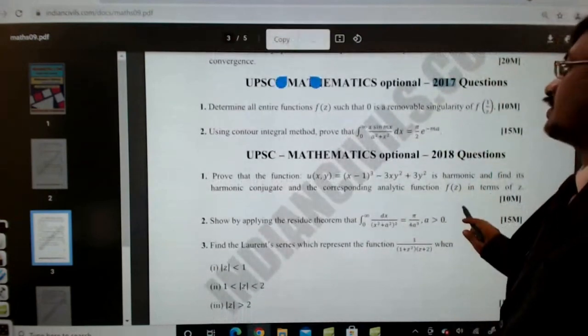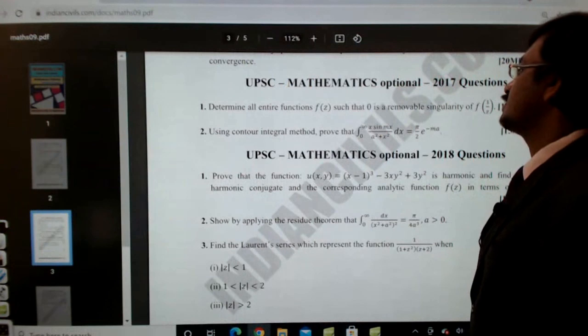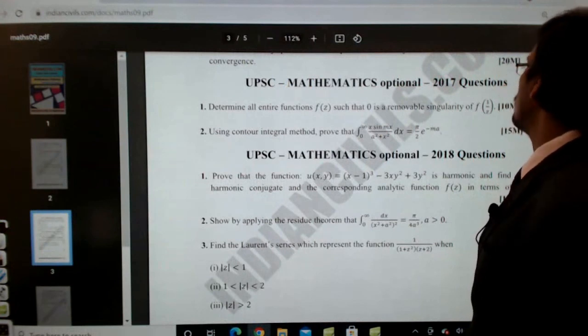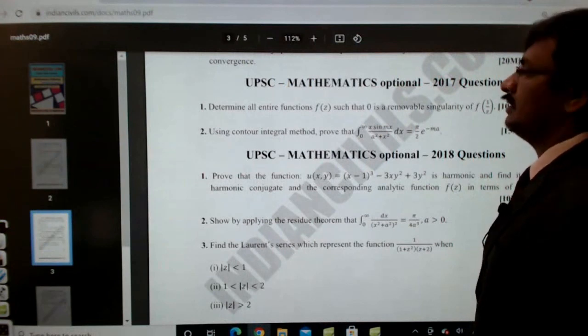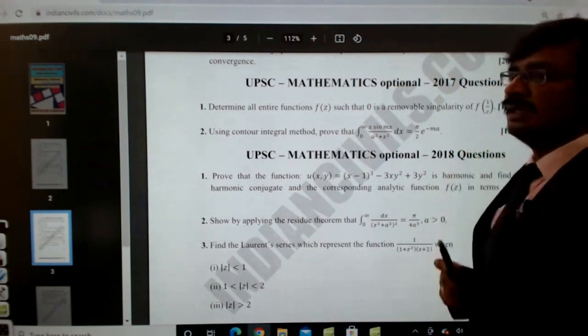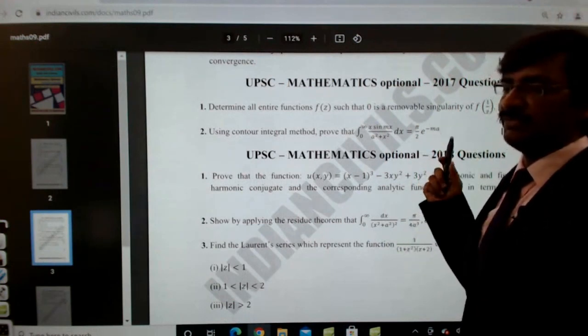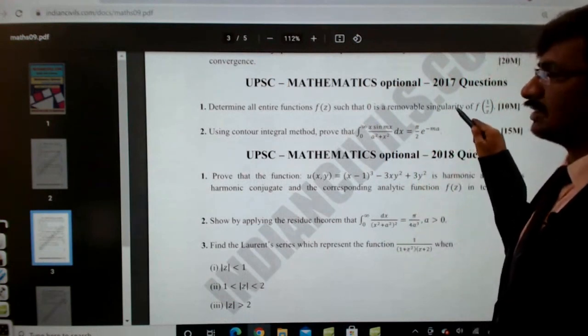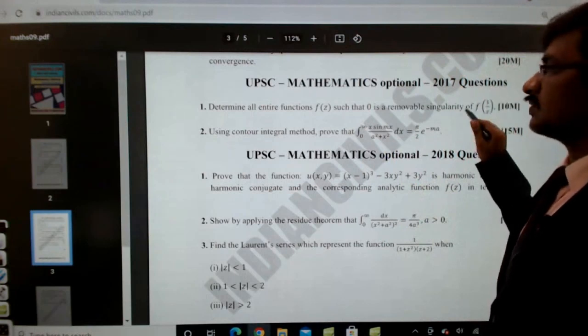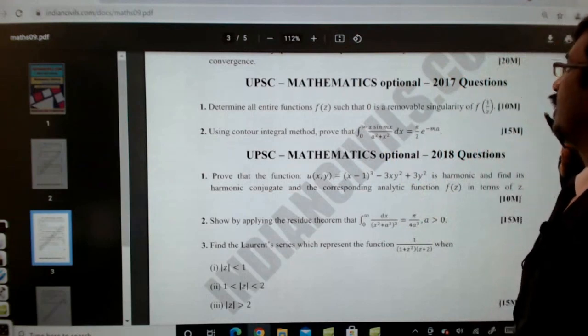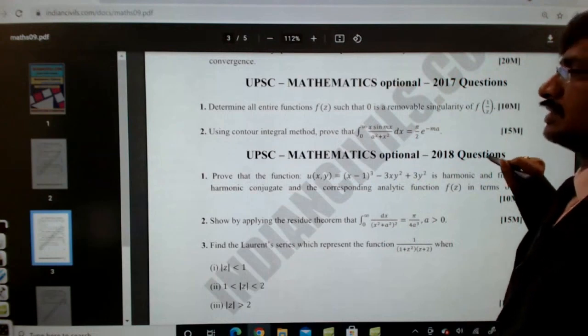Determine all entire functions f of z such that 0 is a removable singularity of f of z. This is also a little deviated, a tough question we can say. It's not from the normal knowledge, so a little extra knowledge is required. This one is also a little bit tougher, and I think we also have the solution for this.